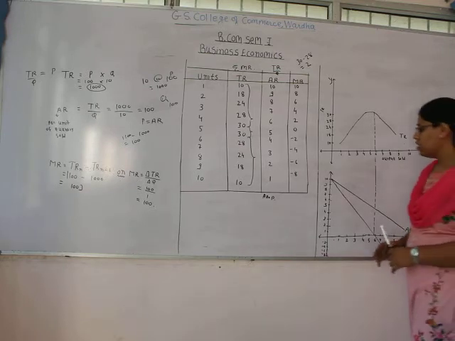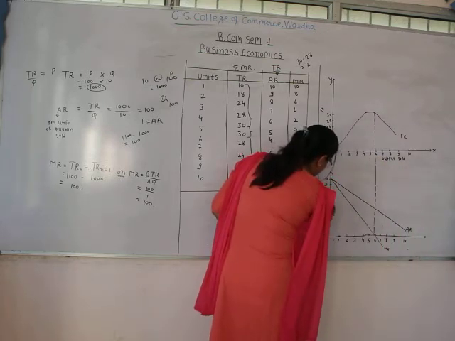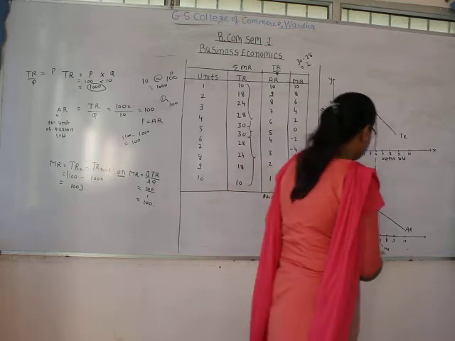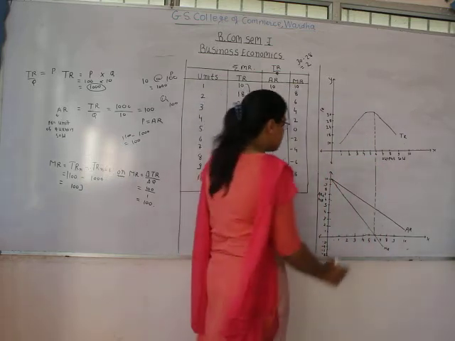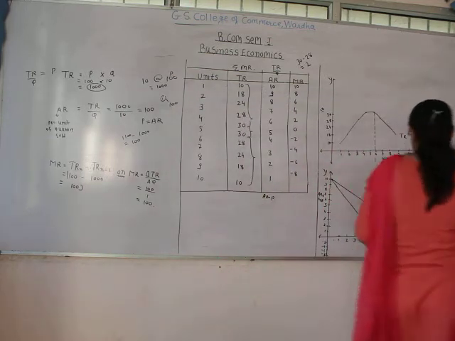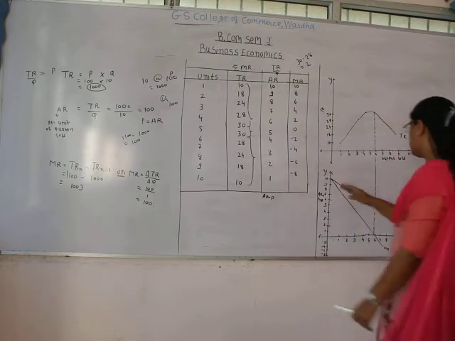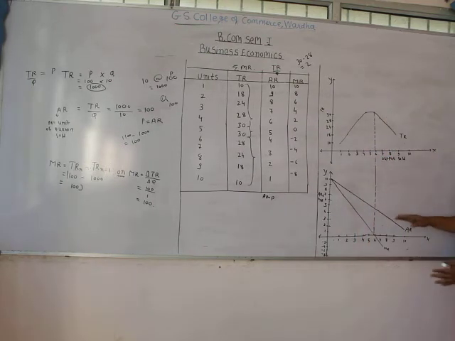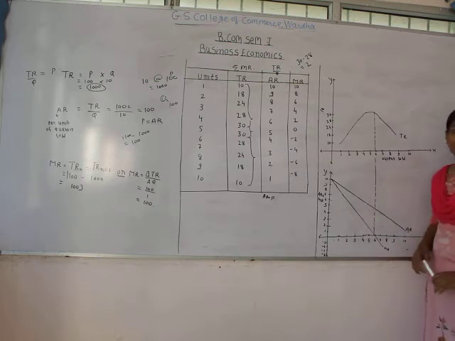Now we will see the behavior of average revenue and marginal revenue. Here as well, on the x-axis we have represented the quantity of output sold. On the y-axis we have represented the average revenue and the marginal revenue. Here you can see that the average revenue curve is continuously showing a decline, but it is always greater than the marginal revenue, and that is why this curve is above the marginal revenue curve.